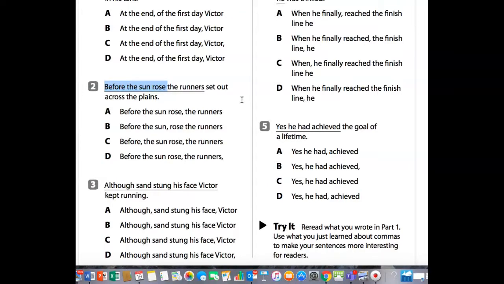And number 5. Yes, he had achieved the goal of a lifetime. So let's look at A. Yes, he had achieved the goal of a lifetime. B. Yes, he had achieved the goals of a lifetime. C. Yes, he had achieved the goal of a lifetime. And D. Yes, he had achieved the goal of a lifetime.